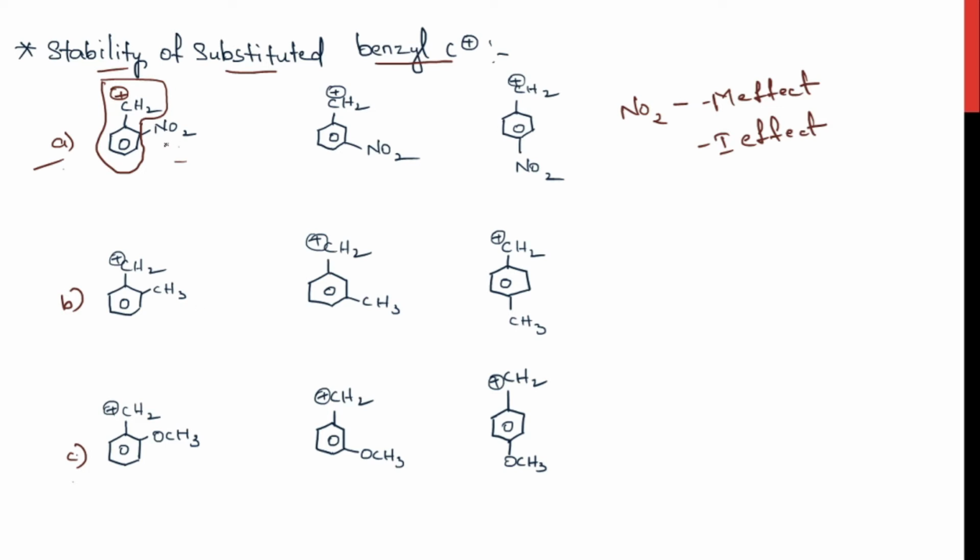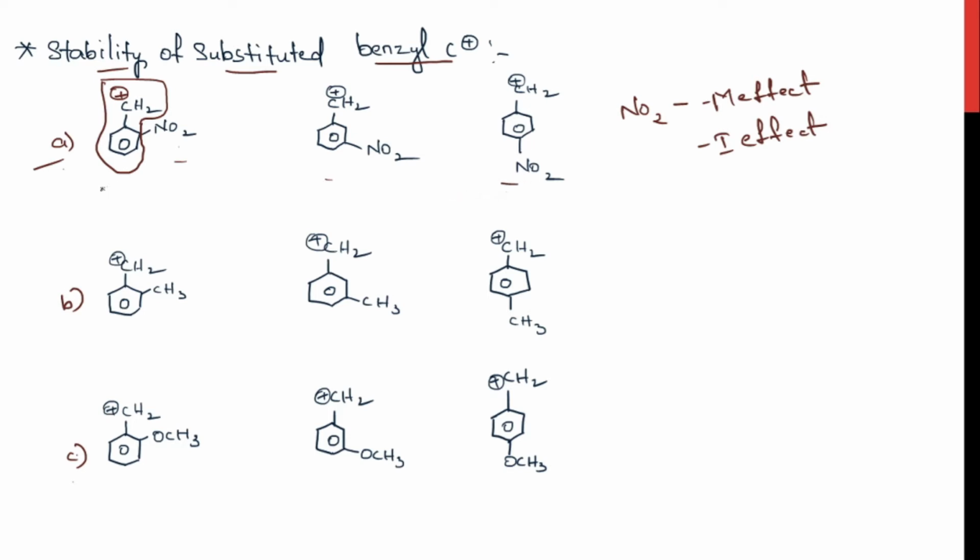Now we'll see how the presence of a nitro group on a benzyl carbocation affects its stability. In these 3 molecules, you can see the change in position of the nitro group. In this molecule, you can see the substitution in the ortho position. Here it is a meta position. Here in this molecule, it is written in the para position.